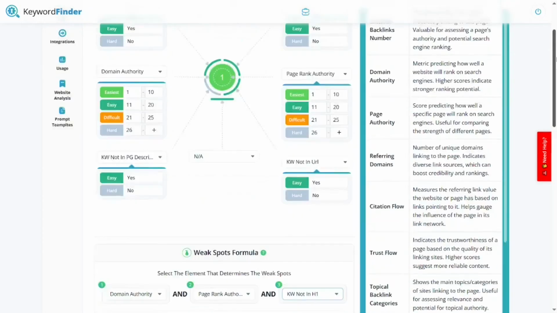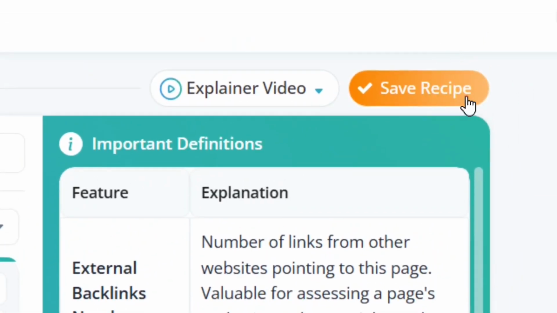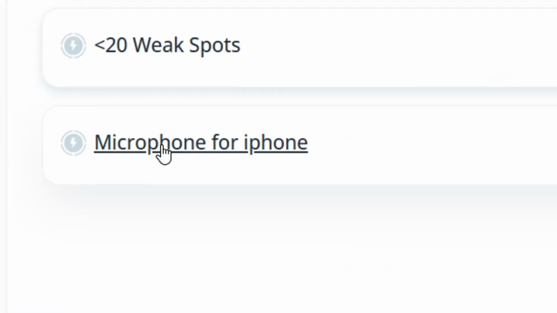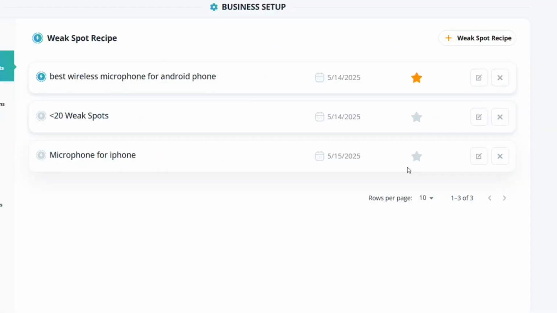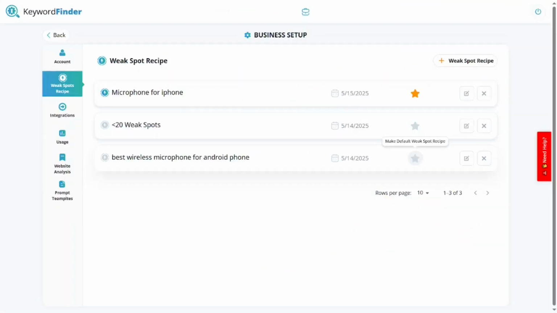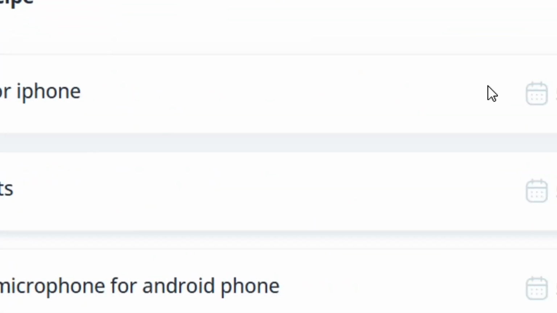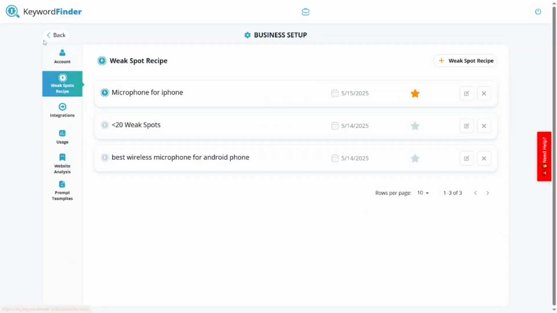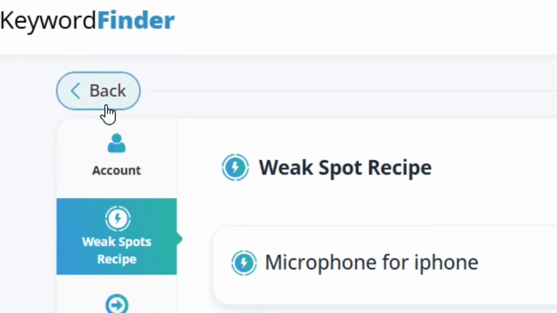What you have to do is simply come to the top and click on save recipe. We have saved it, and we have it right here. Now we have to set it as our default formula by clicking on the star so that it will be set as our default. As you can see, we have set it as our default recipe, and that is good. Now all that you have to do is simply go back.